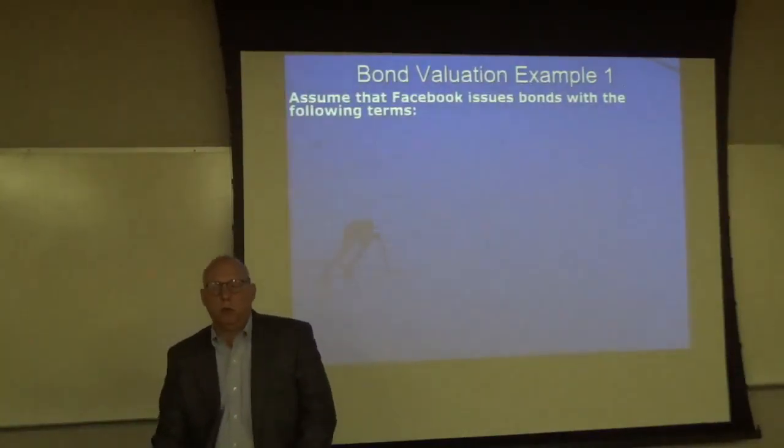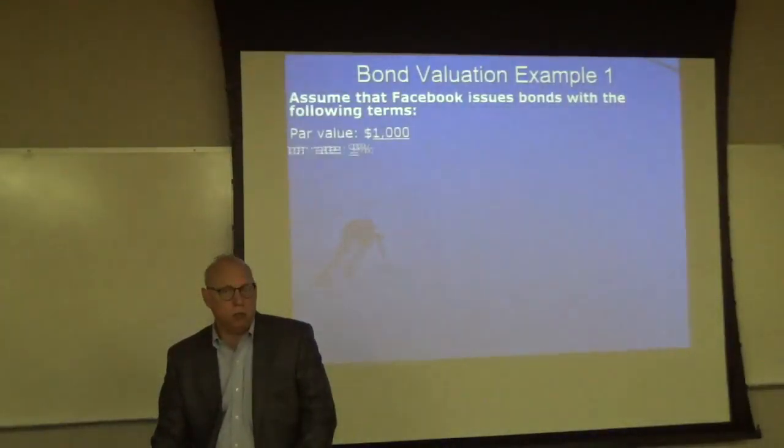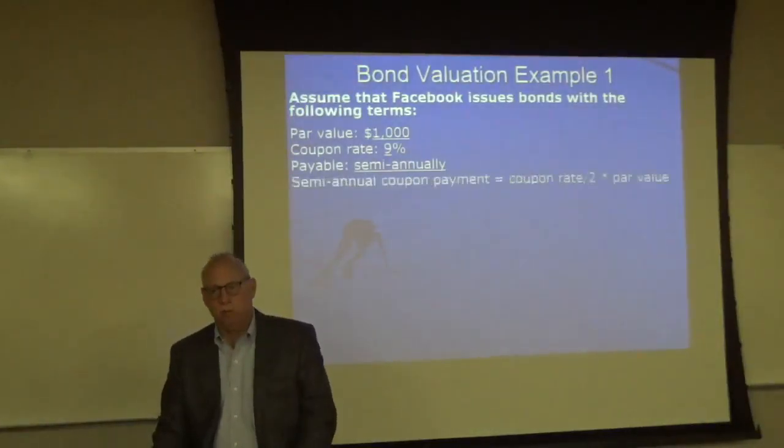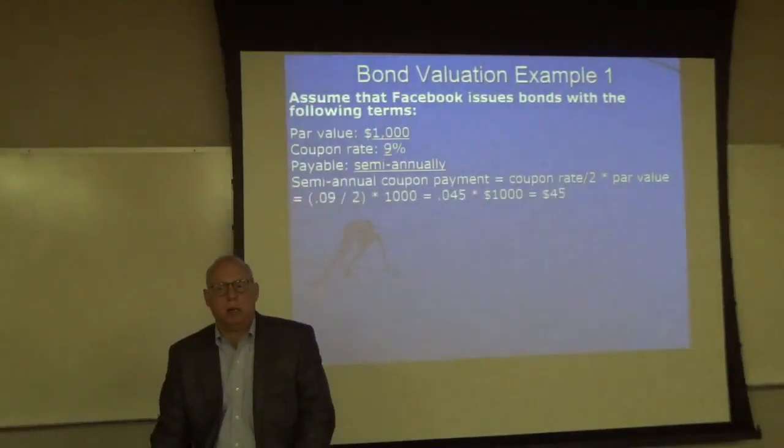Assume Facebook issues bonds with the following terms. Par value is 1,000. I told you that'd be 99% of the time. Coupon rate is 9%, so we're going to use the coupon rate to find the coupon payment. If it was annual, that would be 0.09 times 1,000, $90. But it is payable semi-annually, twice a year. So the semi-annual coupon payment equals the coupon rate divided by 2, which is 9% divided by 2, which is 4.5%, times par value. 4.5% times 1,000 is $45. Or you could take 9% times 1,000 equals $90 and divide that by 2, and you get $45.